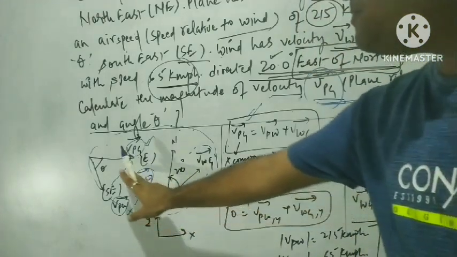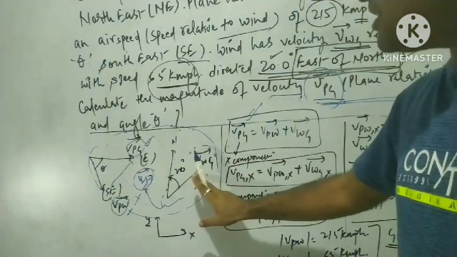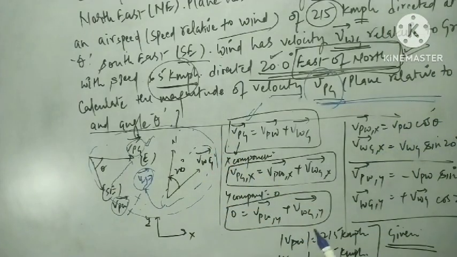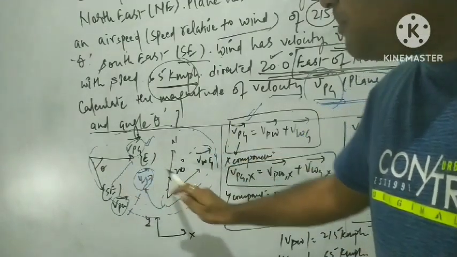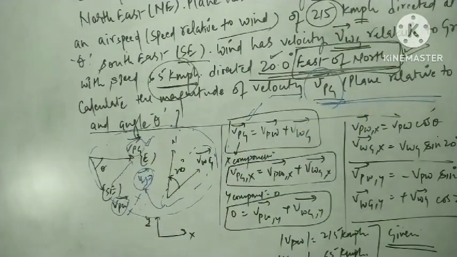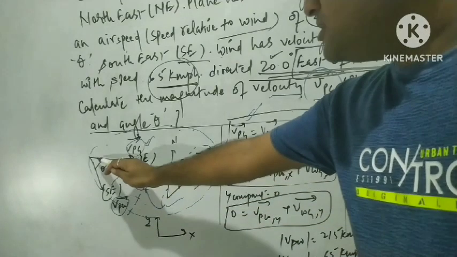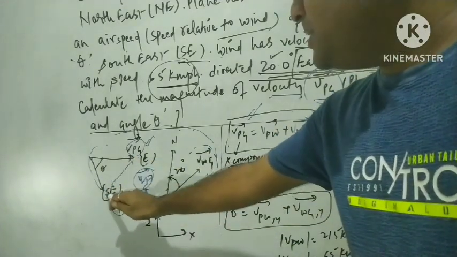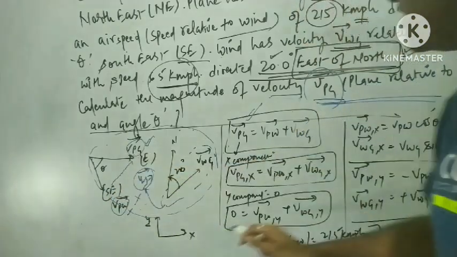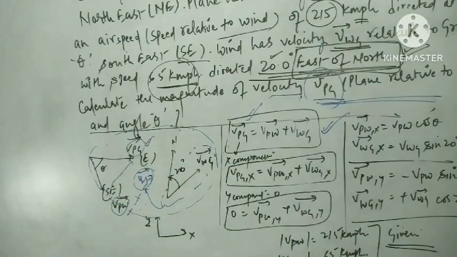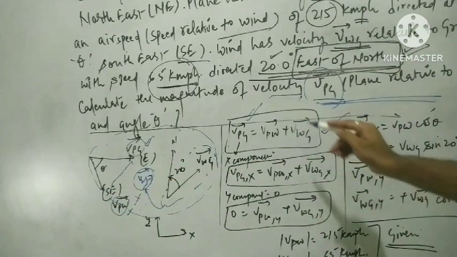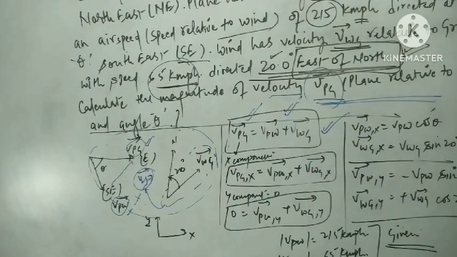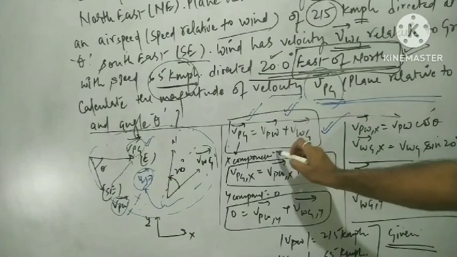I have put the directional vector of the wind with respect to the ground, and it matches this vector diagram. So by combining that, we can easily see that VPG equals VPW plus VWG. I have just written that.